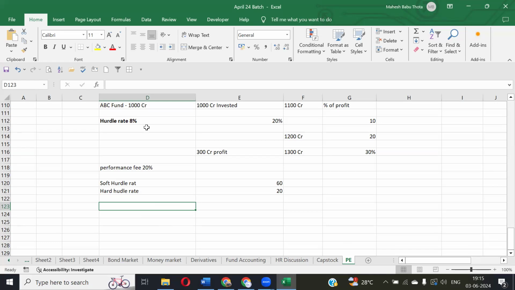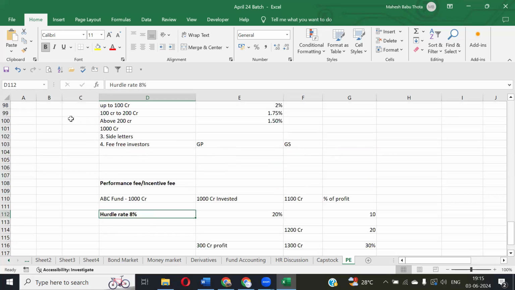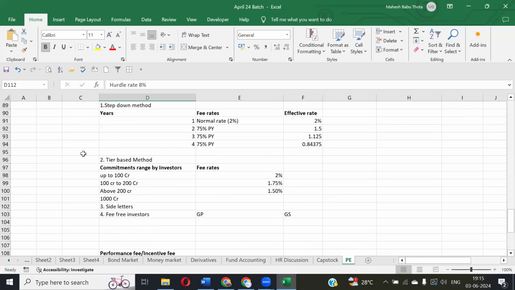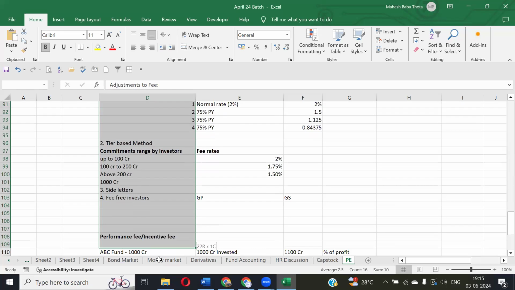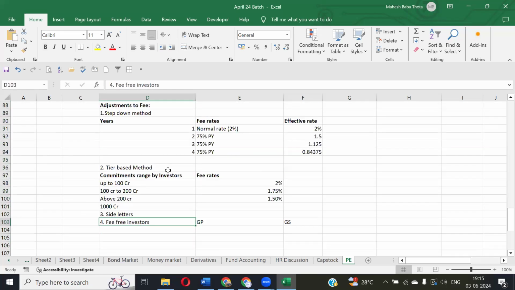We also call it a preferred return. You have a hurdle rate, right? The same we call a preferred return also. Preferred return and hurdle rate are both the same. It's nothing but the amount that needs to be calculated on the total fund investment profits. Once it reaches the preferred return, then the performance fees will be triggered to be charged by the general partners. Okay. So today we understood about the hurdle rates and also the performance fees, incentive fee, and different methods of management, right? So I'll stop the recording here.